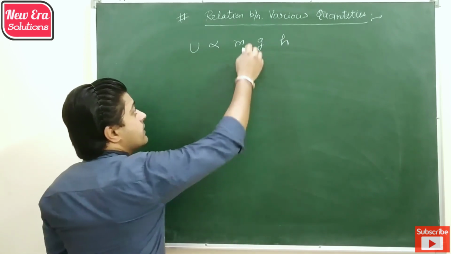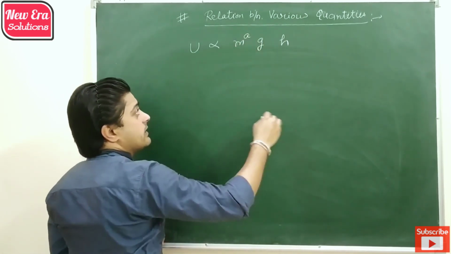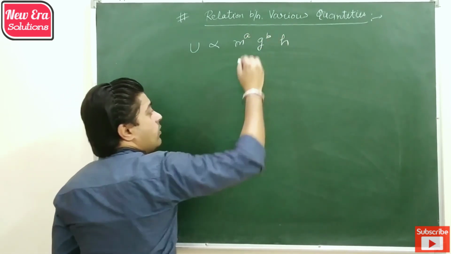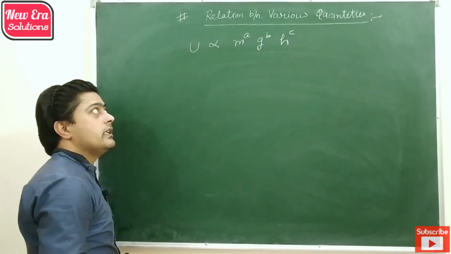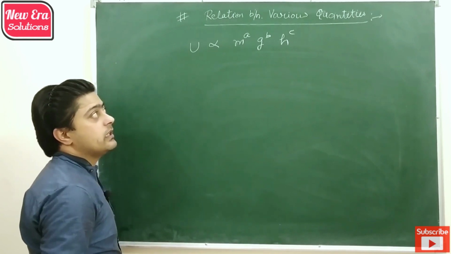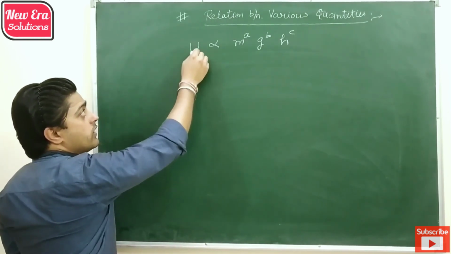So we let the power of mass be A, the power of gravity be B and the power of height be C. Now we put their respective dimensional formulas.